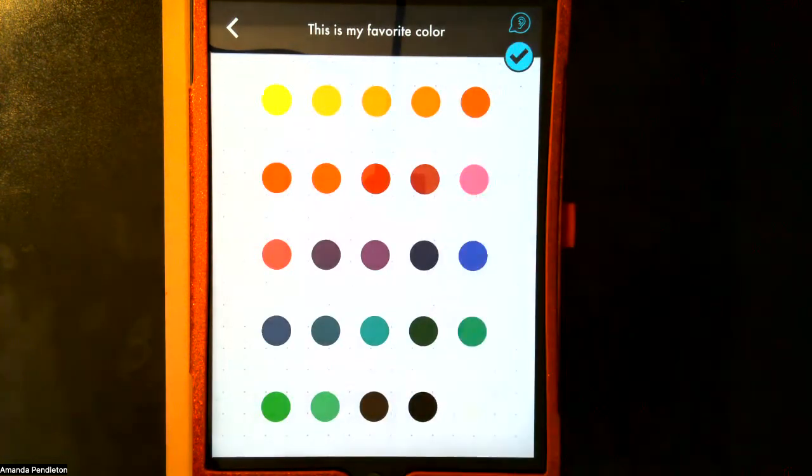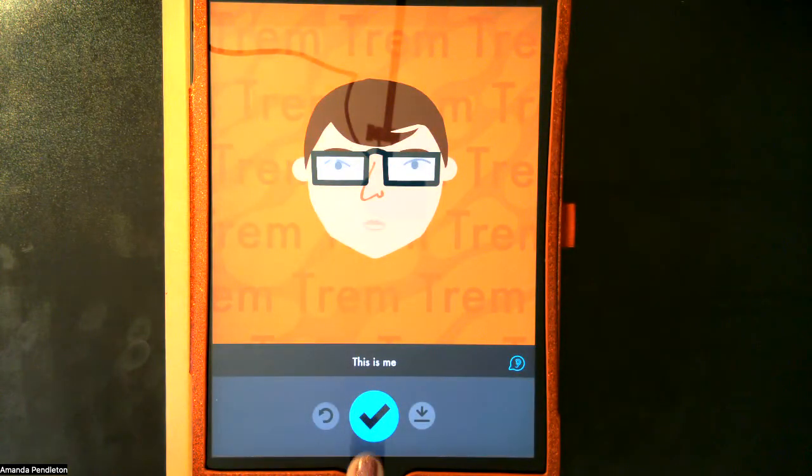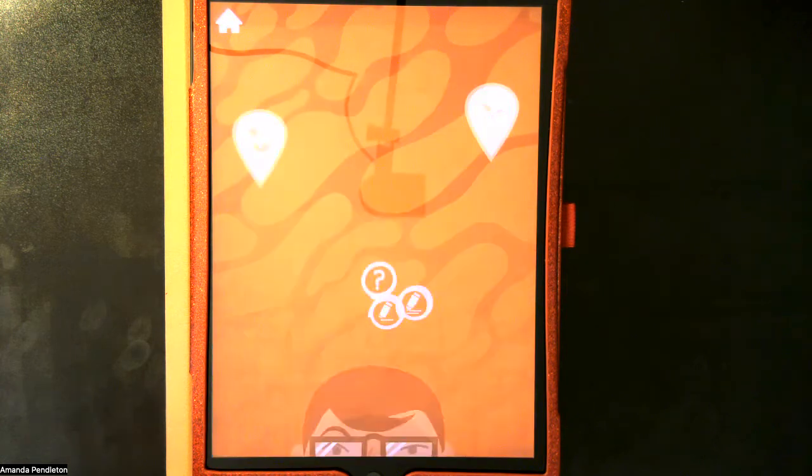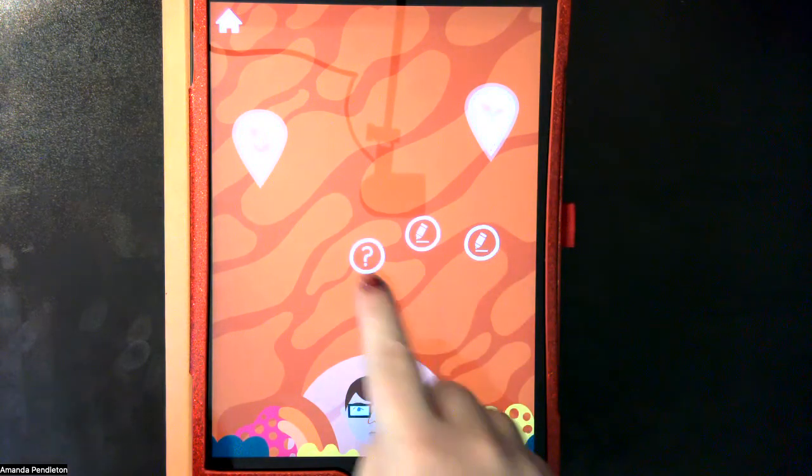This is my favorite color. And now we have a profile. We confirm that this is me. Notice my name is in the background, and then we get started. So now this takes us into the world of a diary, okay, but in a really fun format.